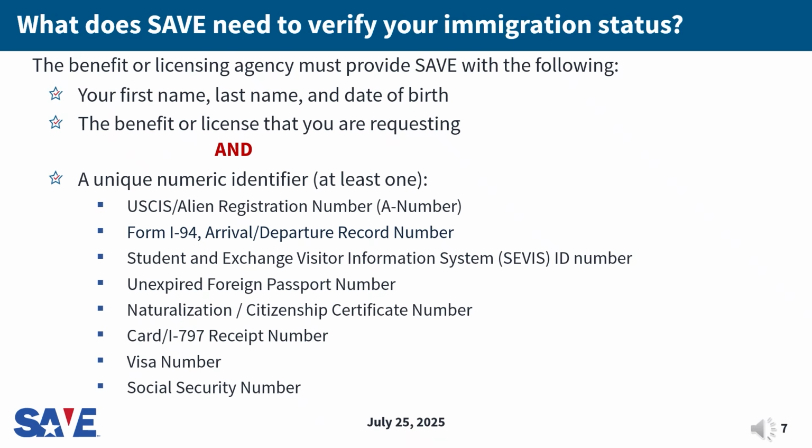An applicant must provide the benefit or licensing agency the following information for a SAVE case to be created: your current biographic information, which includes your first and last name and your date of birth, the benefit or license you are requesting from the agency, and finally, the agency must submit at least one unique numeric identifier. Unique numeric identifiers include identifiers located on immigration documents. For example, an alien number or a Form I-94 number. Additional examples are listed on this slide.